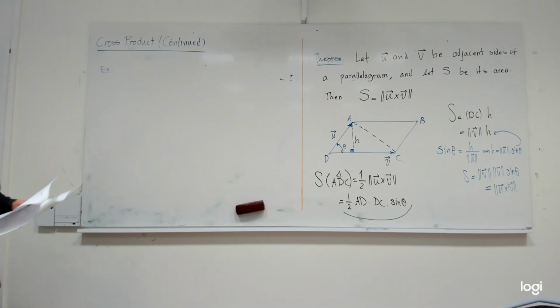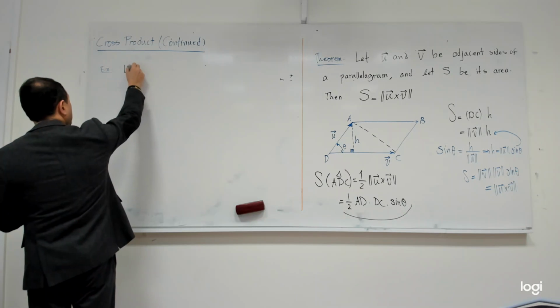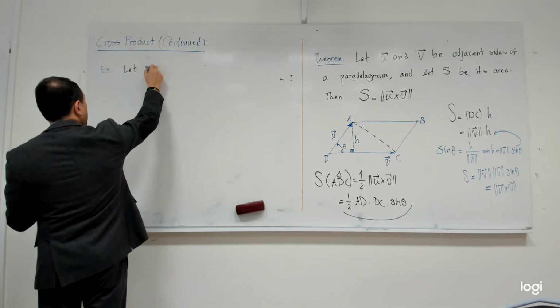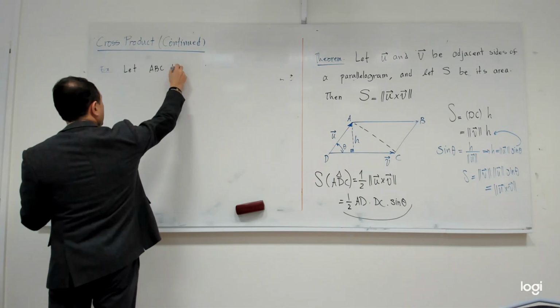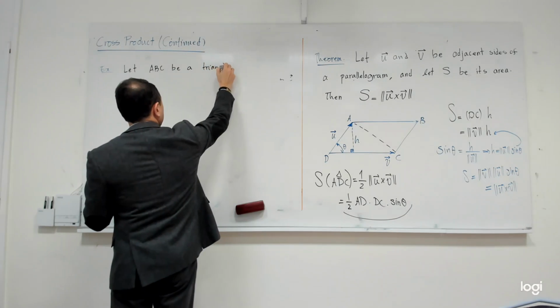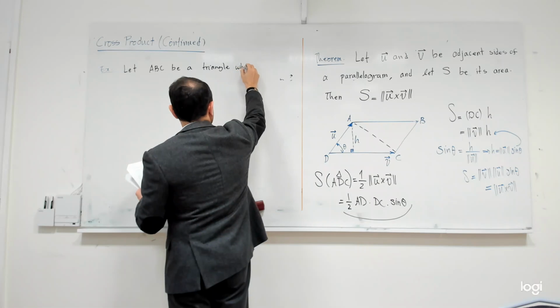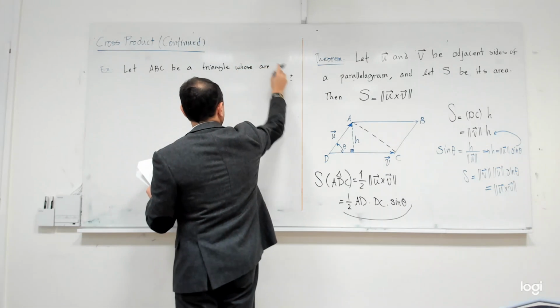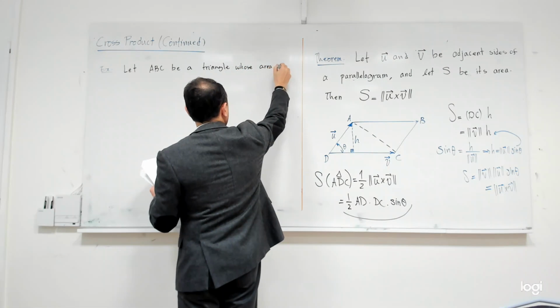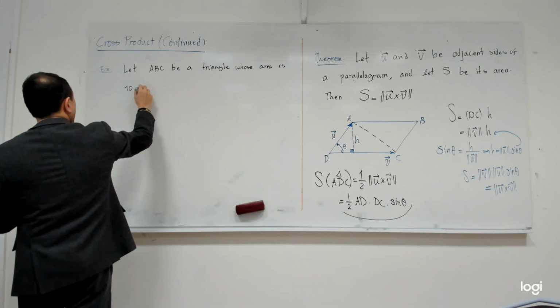Let ABC be a triangle whose area is 10 square meters, or square centimeters.